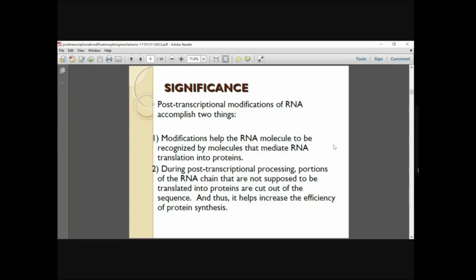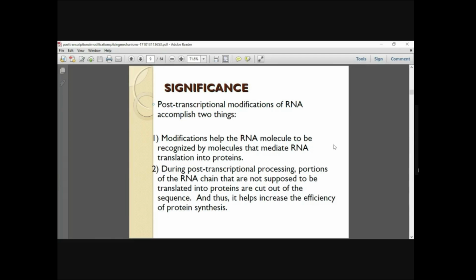So what is the significance of post-transcriptional modifications? First, modification helps the RNA molecule to be recognized by molecules that mediate RNA translation into proteins. After transcription, translation takes place, and certain enzymes are involved. If the RNA is still at the pre-mRNA stage, it won't be recognized by those molecules.